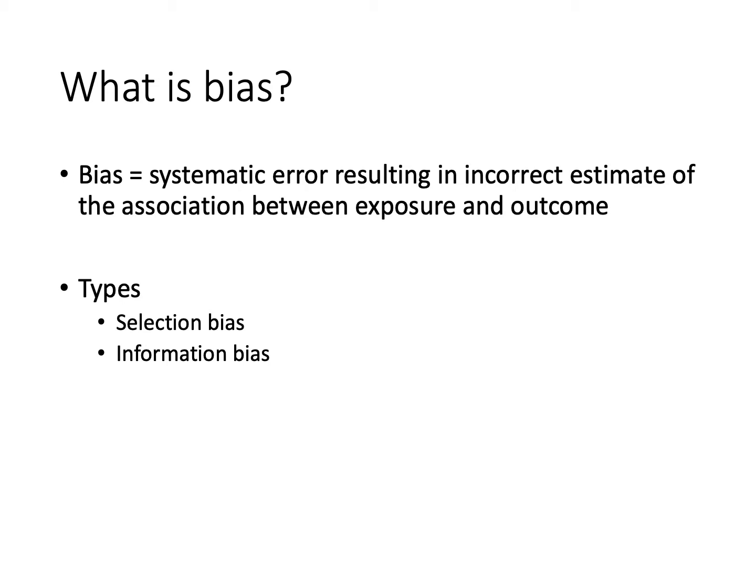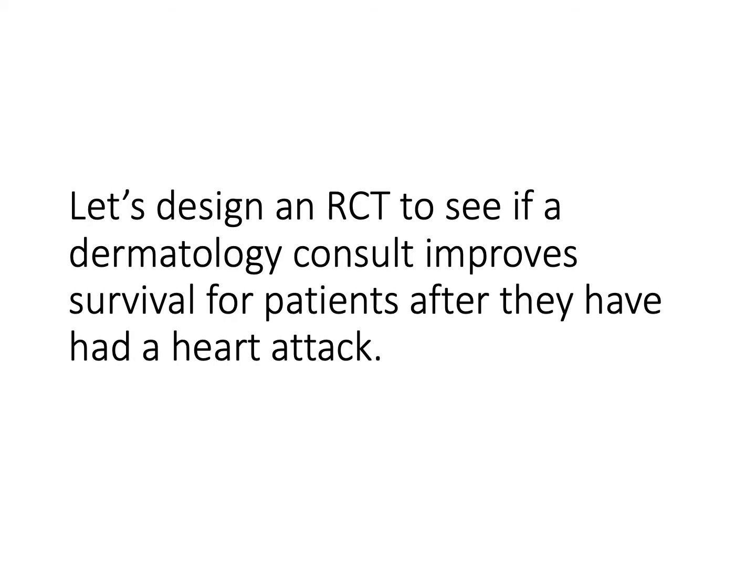So the first thing we need to understand is, what is bias? Bias is some systematic error resulting in an incorrect estimate of the association between your exposure and your outcome. And the main two types of bias are selection bias and information bias. I think it's easier to understand these with an example.